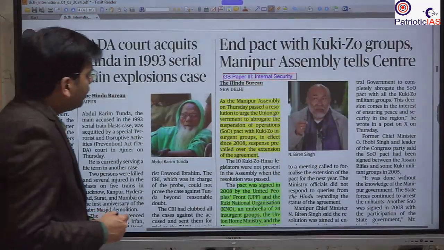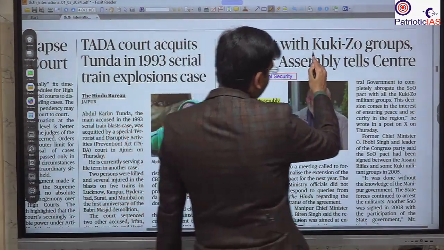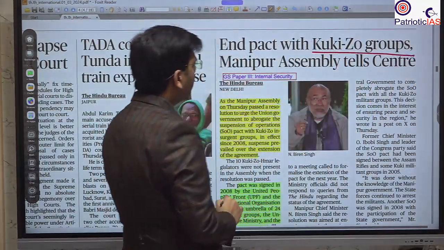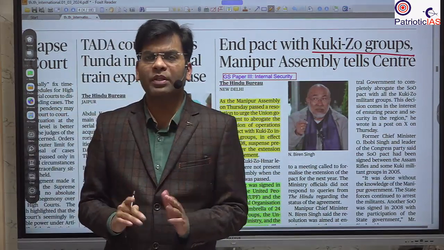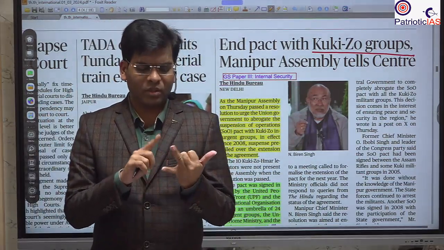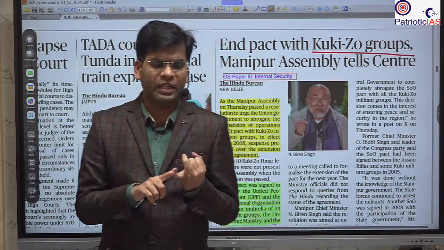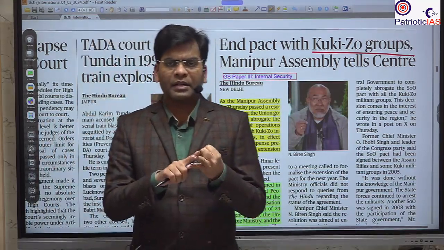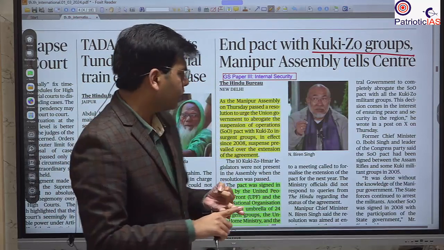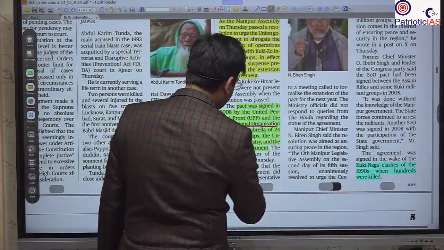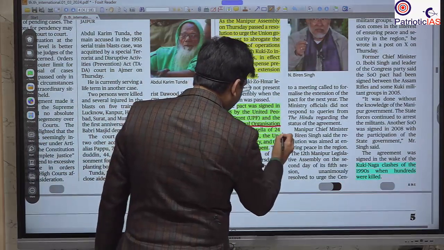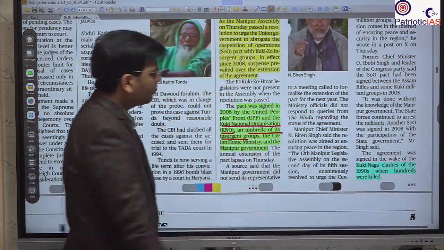Again, the same news is from Manipur, that the government of Manipur is opposing the suspension of operations deal between the Indian government, that is the Home Ministry, the central government, and the Kuki-Zo community. This Kuki-Zo community is under the Kuki National Organization, the umbrella organization of 24 insurgent groups.